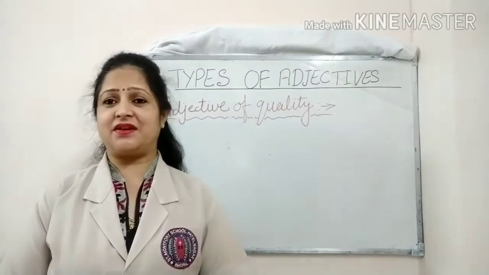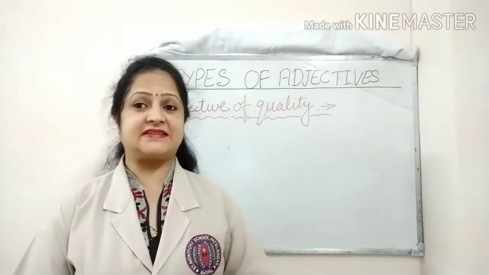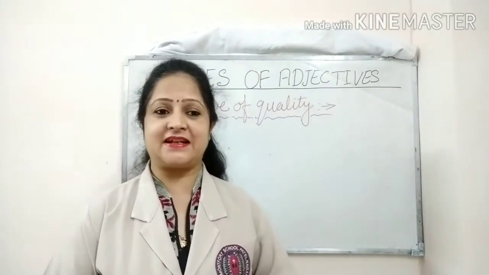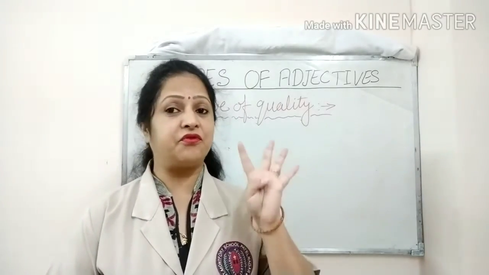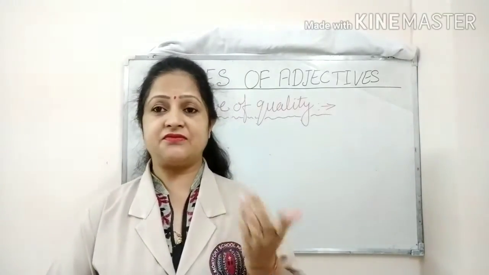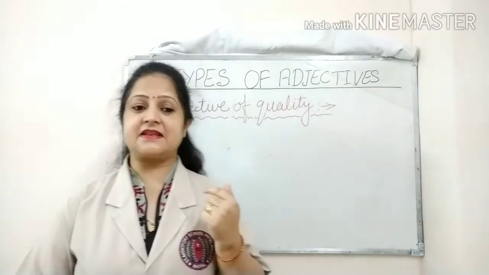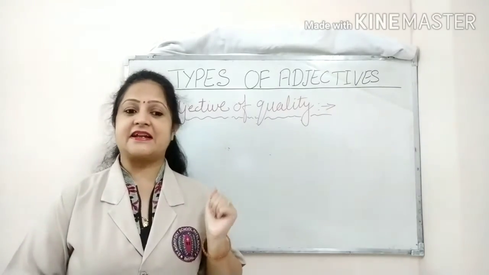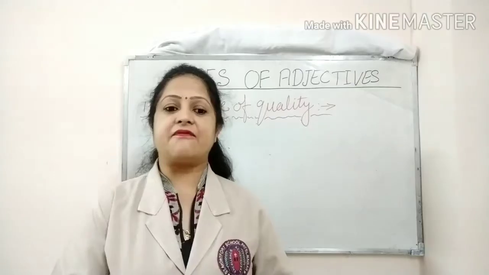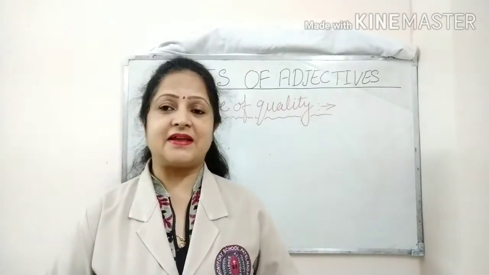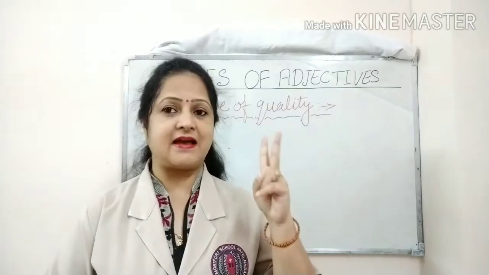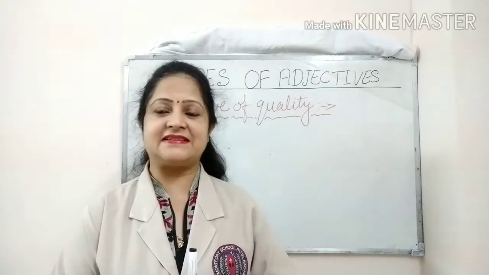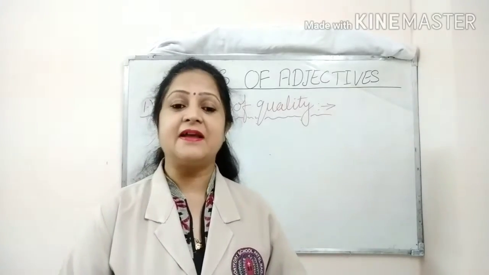In my previous video, we already started with our next chapter, that is adjectives. I told you the meaning of adjective, and after that I told you the 4 features of adjective. These 4 features are: adjectives can occur before nouns. Second, adjectives can occur after the verb be. Here be means is, am, are, was, were and been. All these 6 verbs are called be.